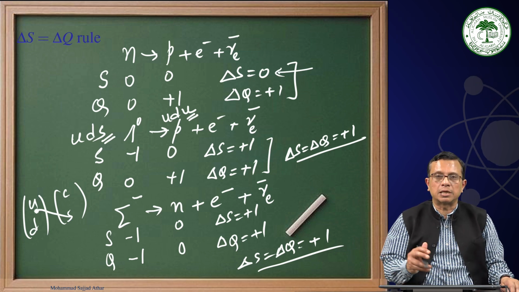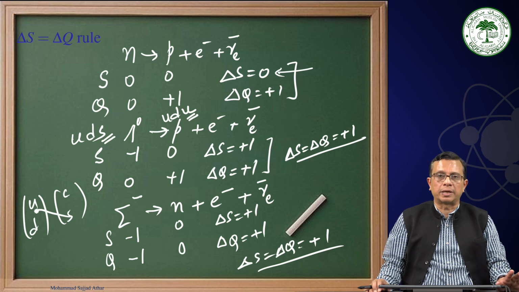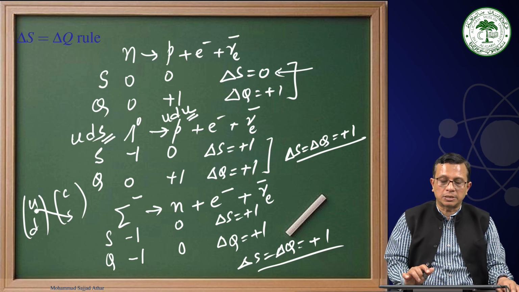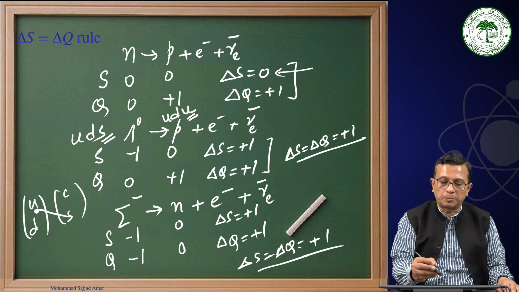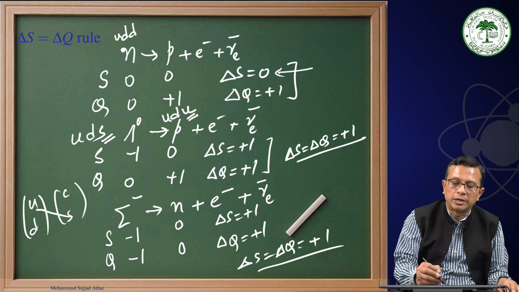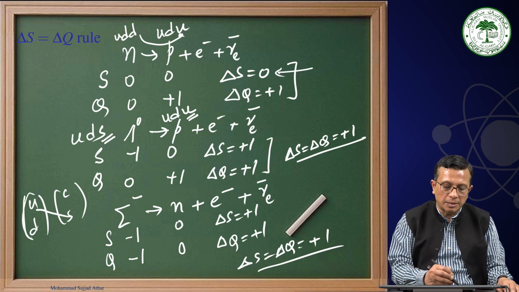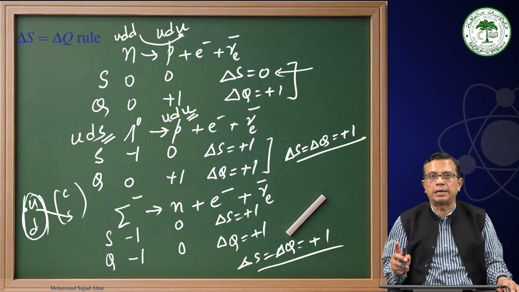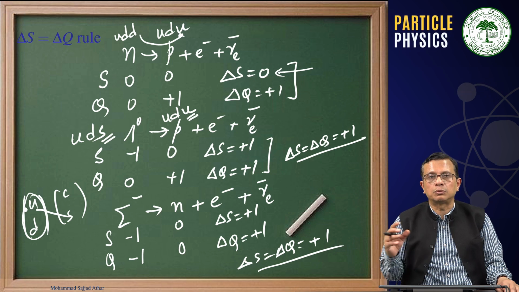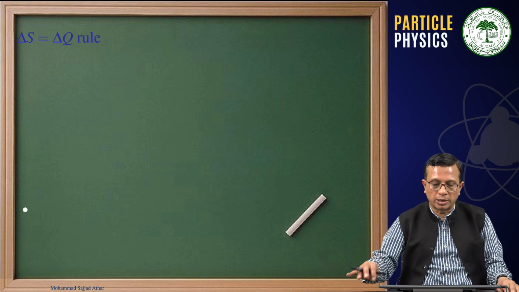Therefore, these processes will be Cabibbo suppressed processes, while this process will be a Cabibbo favored process, because you remember neutron is udd and this is udu. Therefore, conversion of d to u in the same generation will contain at the vertex a factor of cosine theta c. So, this is what we are going to talk about.